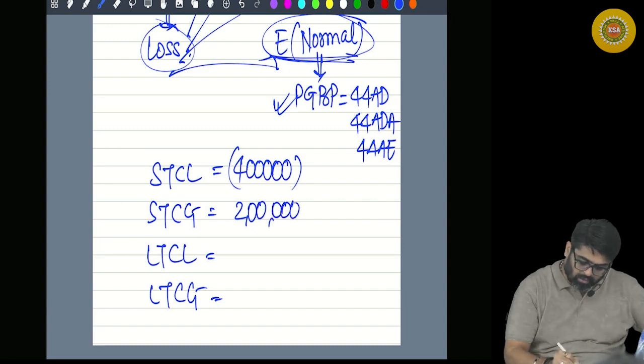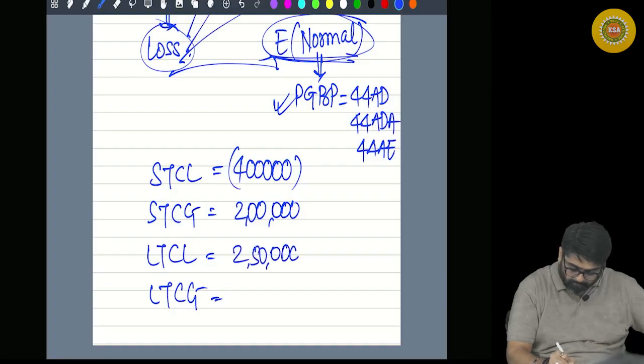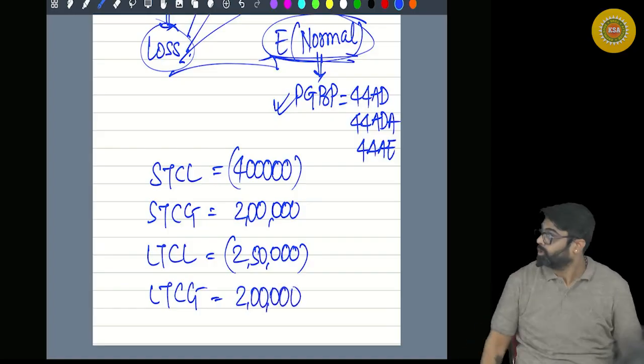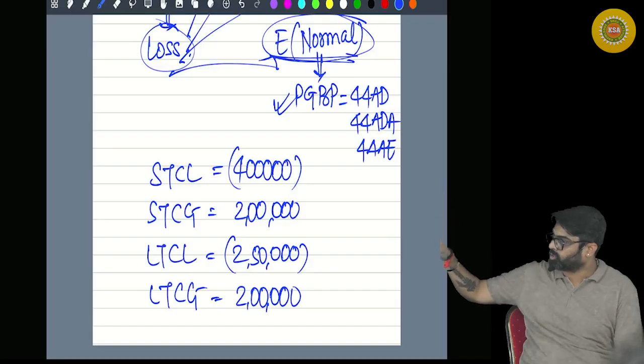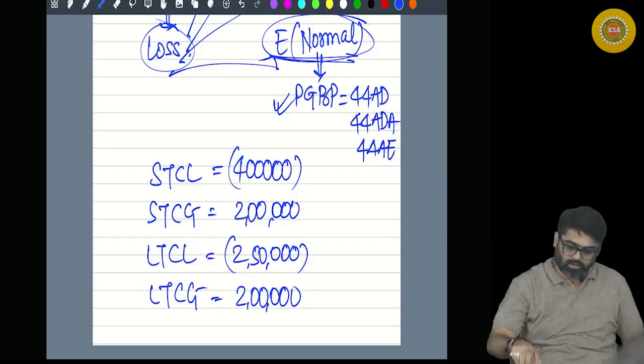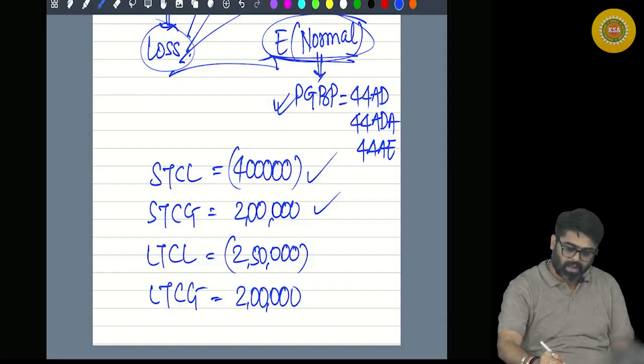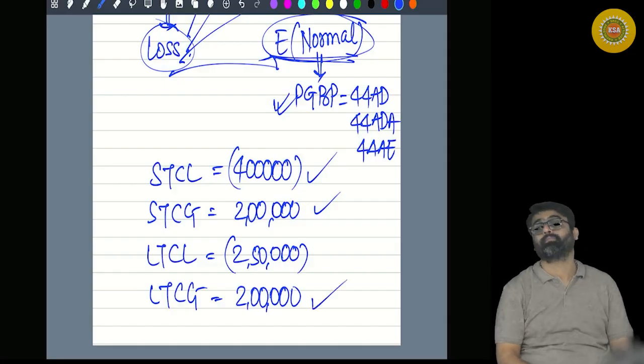Long-term capital loss of 2,50,000 and long-term capital gains of 2 lakhs. Short-term loss can be adjusted against short-term gain as well as long-term gain. So what you did, 4 lakh you adjusted from here also and here also. Entire 4 lakh loss is gone.